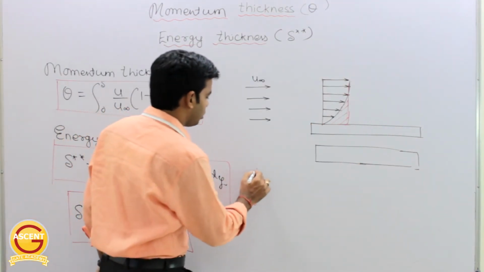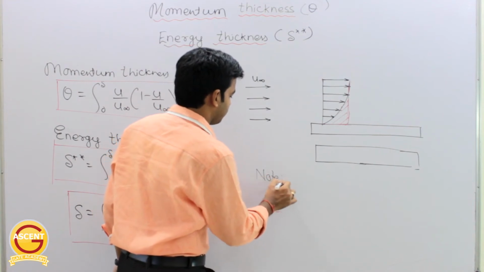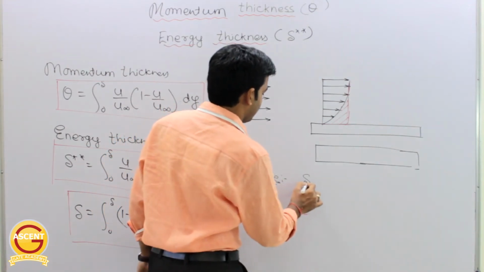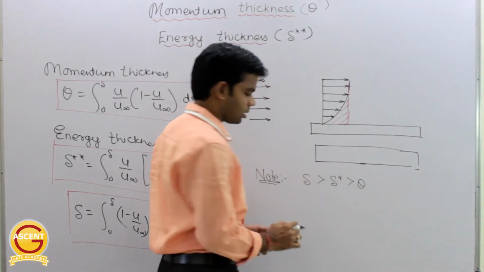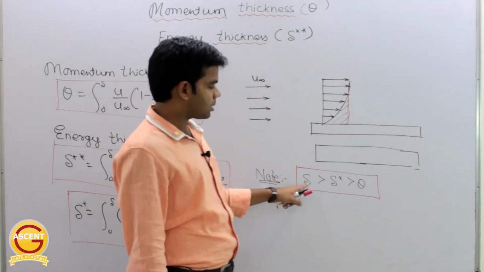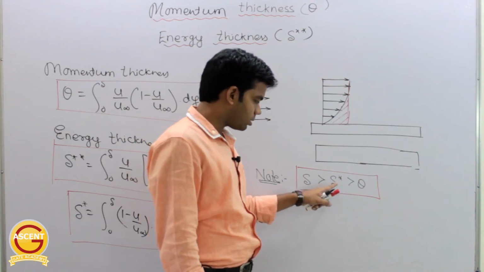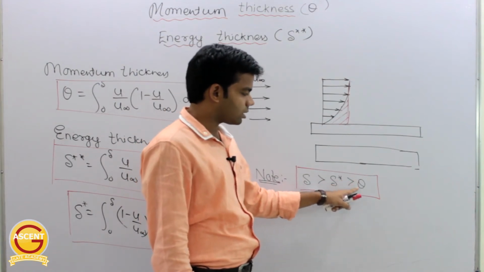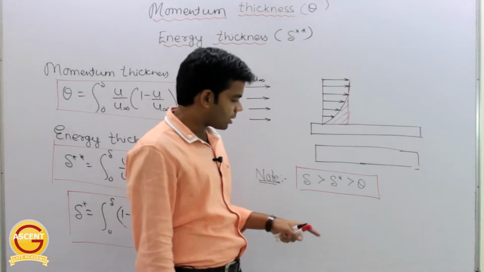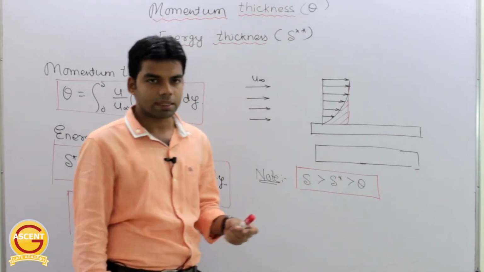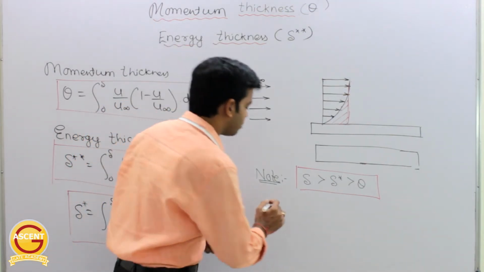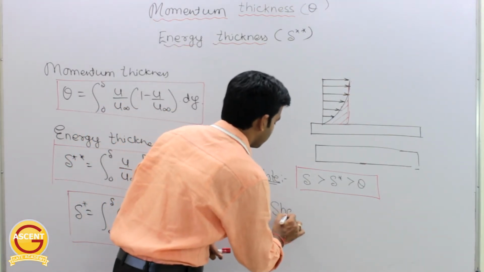Now, a very important note here: del is always greater than del star, which is always greater than theta. That means boundary layer thickness is always greater than the displacement thickness, which is always greater than the momentum thickness.